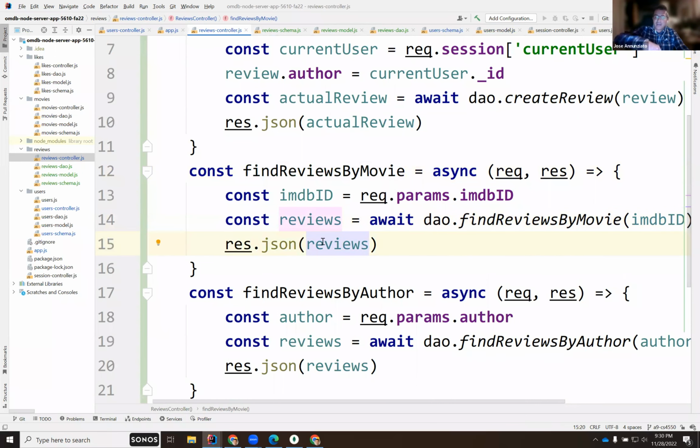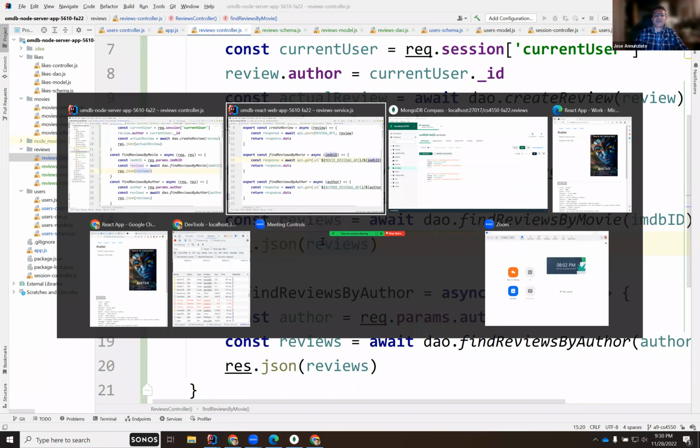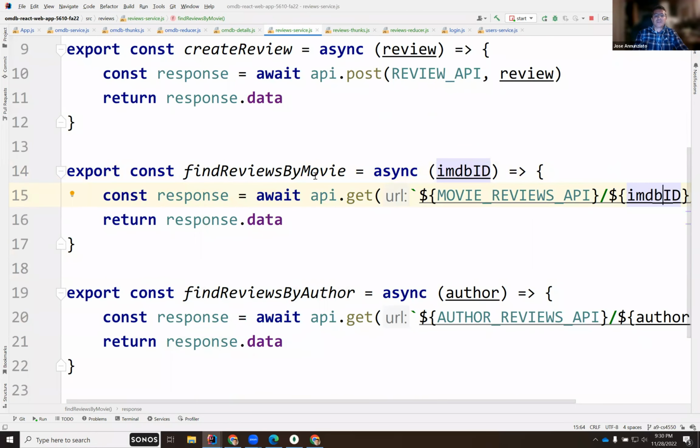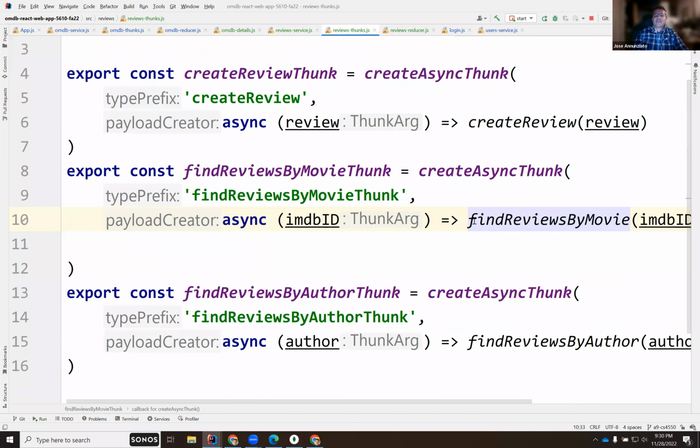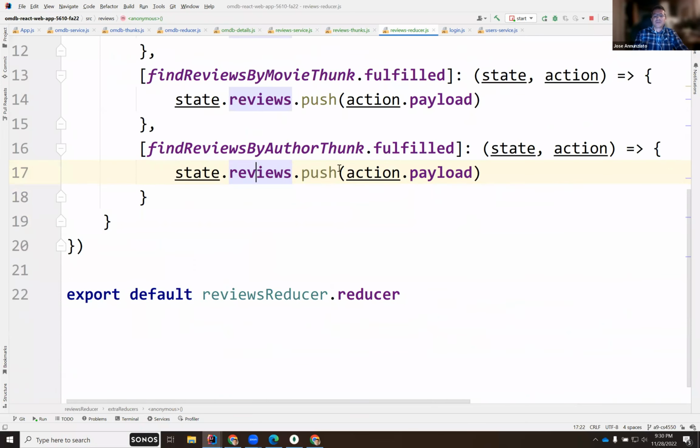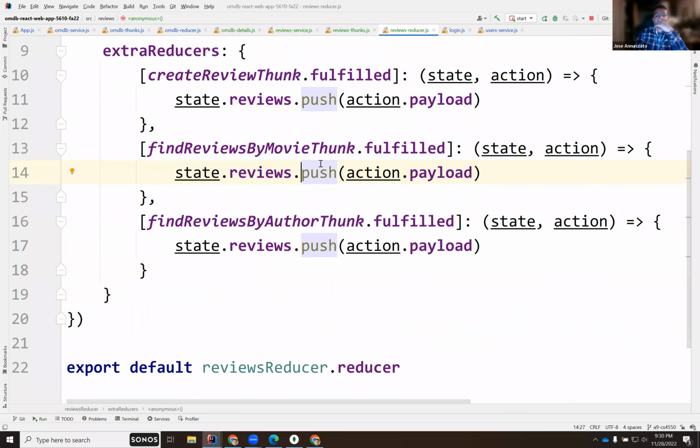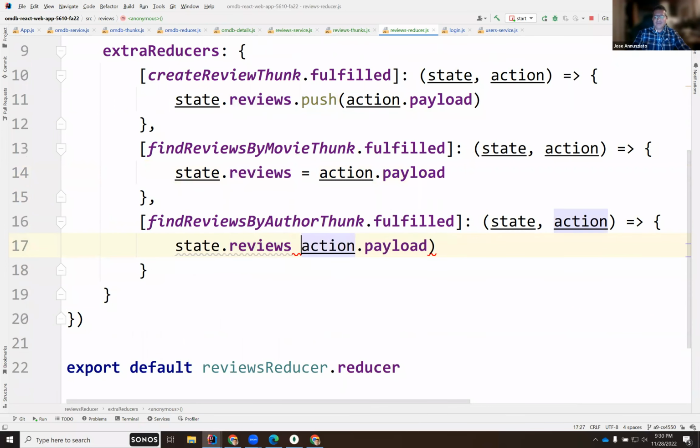Going to come back, right? It's going to come back to the Thunk, and it's going to return those reviews. It's going to go into the reducer. Here, I'm actually not going to push, right? Just going to say equals. All right, those are all the reviews, right? So it's just an array of all the reviews, right?